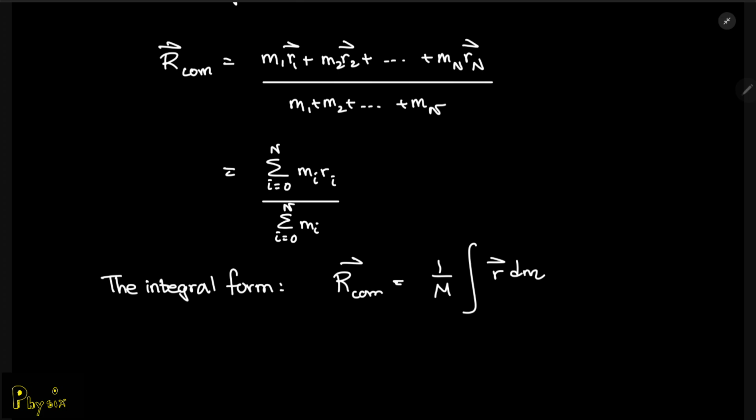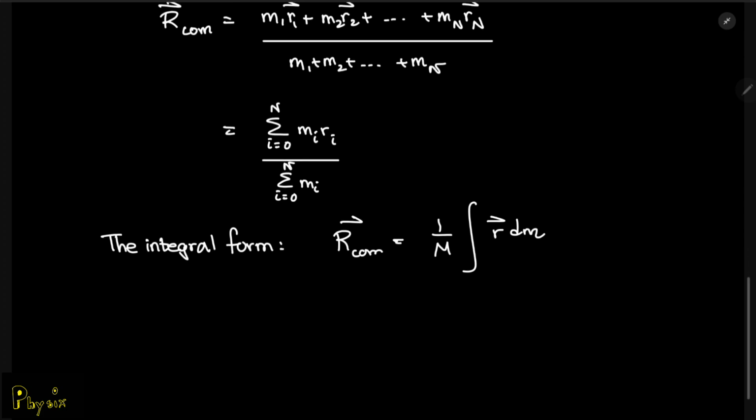Another popular form of the center of mass equation is when you express this dm as a function of the volume and the mass density. So you know that the mass density rho is defined as dm over dV, right?